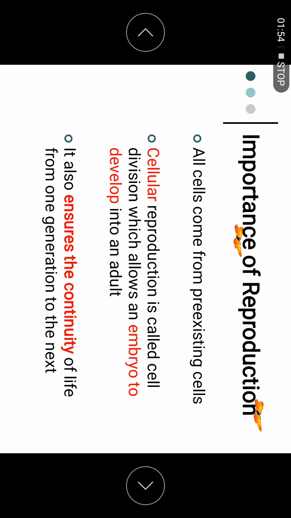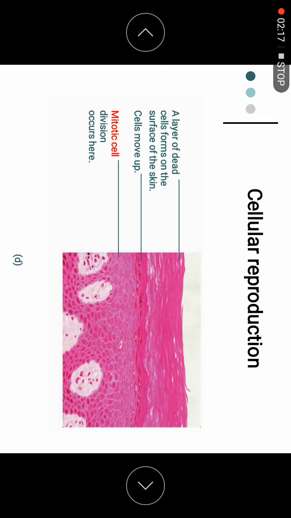That's the first thing. The second thing is when you have reproduction in humans, as we produce a new organism, it ensures continuity. This one you already know. This next one may be new: reproduction is not only for humans. Cellular reproduction means the cell produces more cells, one cell produces another cell. So mitosis is cellular reproduction. Just take note of that.